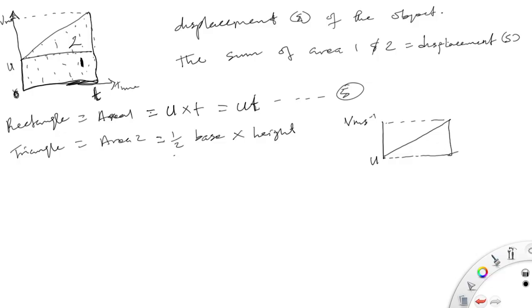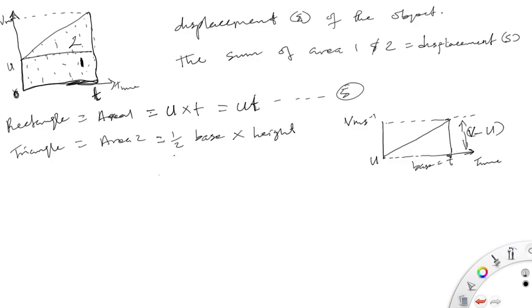This is t, time. So this is our height. Our height here would be v minus u, and our base would be equal to t.